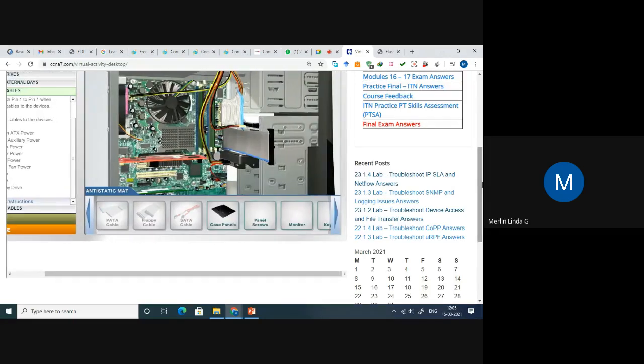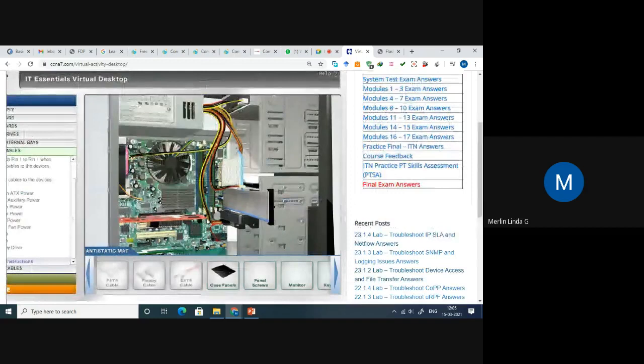You have to check whether any other wires have not been connected. If I have not connected any wires here, it will not move to the next module. We will be stuck here. So that's how we can know that we have not completed that particular component.